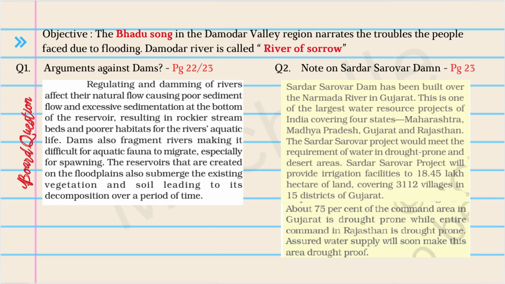Now here we have an objective. The Bhadu song in the Damodar Valley region narrates the troubles the people face due to flooding. Damodar River is also called the River of Sorrow. This can be asked as an objective, perhaps an MCQ. I haven't seen it as a board question so far, but attention should be given to this.